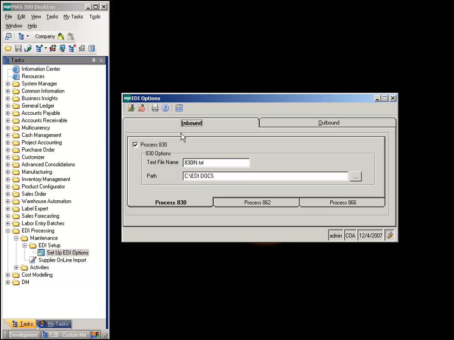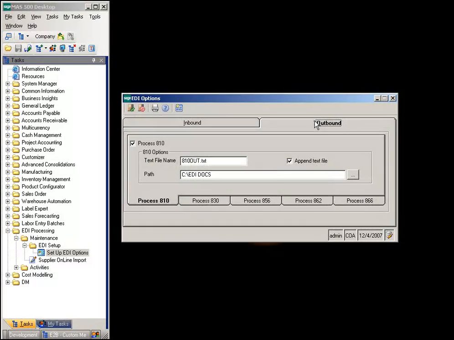On the inbound tab, 830, 862, and 866 options are defined separately. For 830 processing, check the box to process 830, then enter the name of the saved text file and the location of the text file. Define 862 and 866 inbound processing the same way. On the outbound tab, define the text file name and location for 810, 830, 856, 862, and 866 transaction processing.